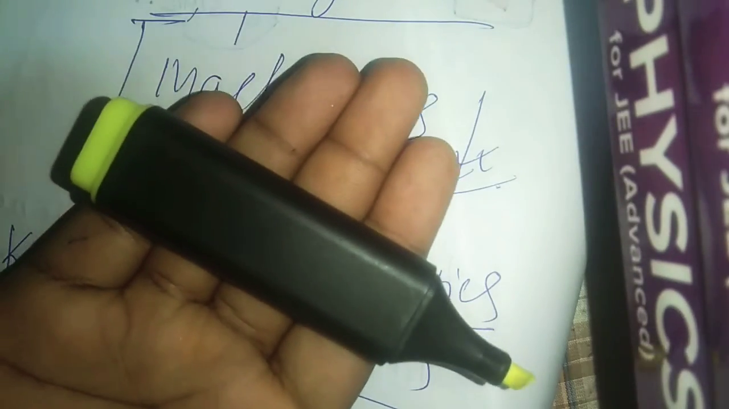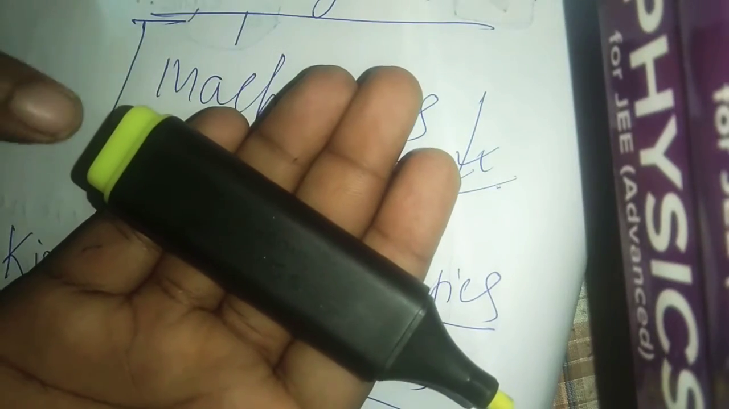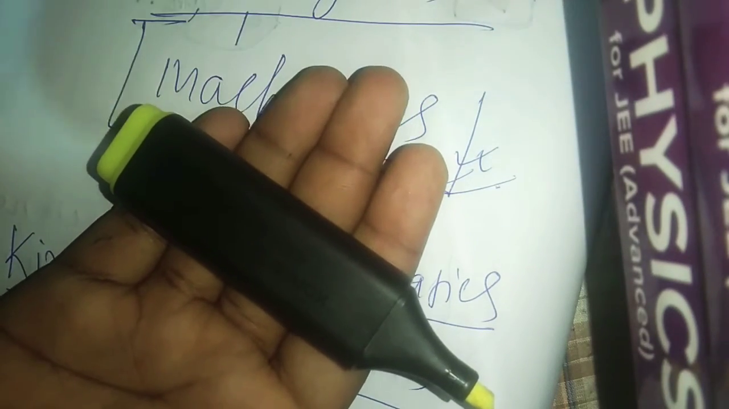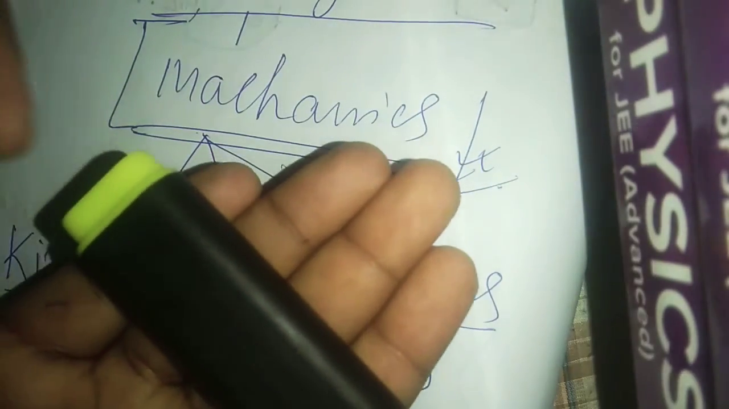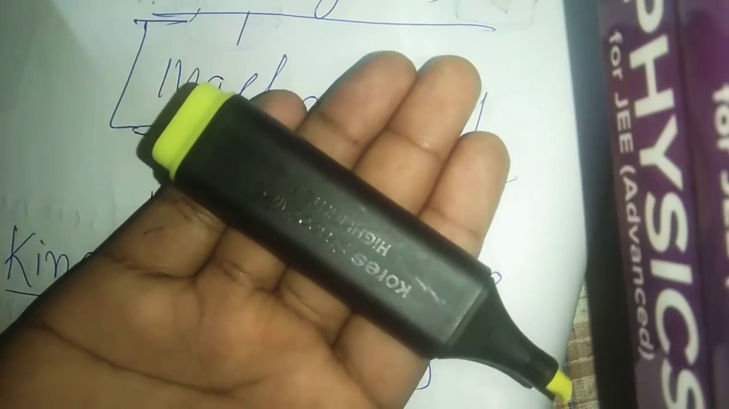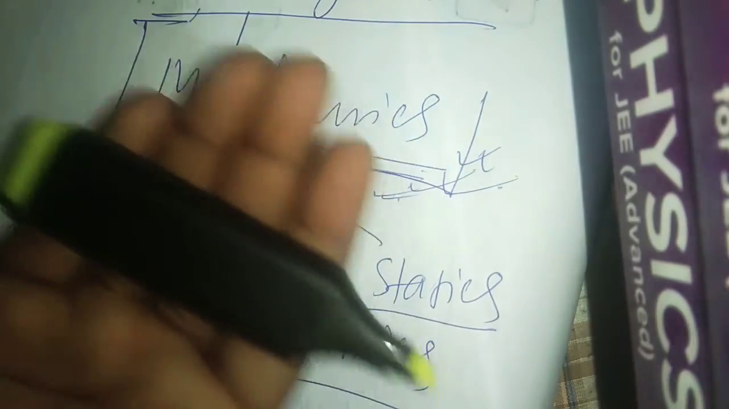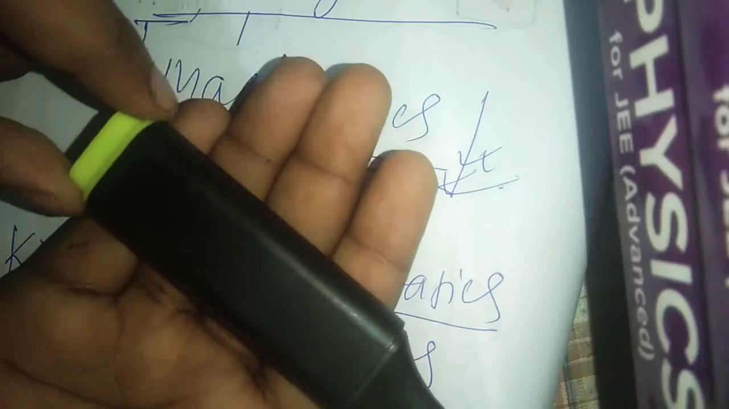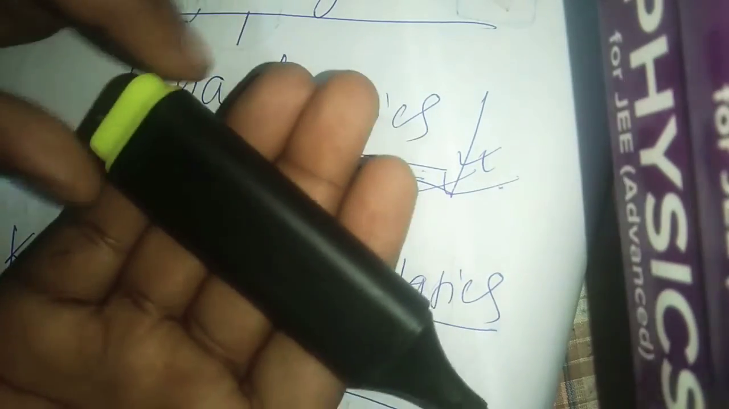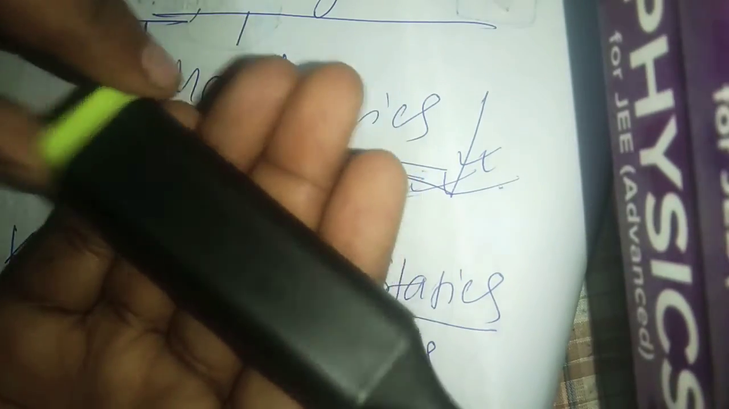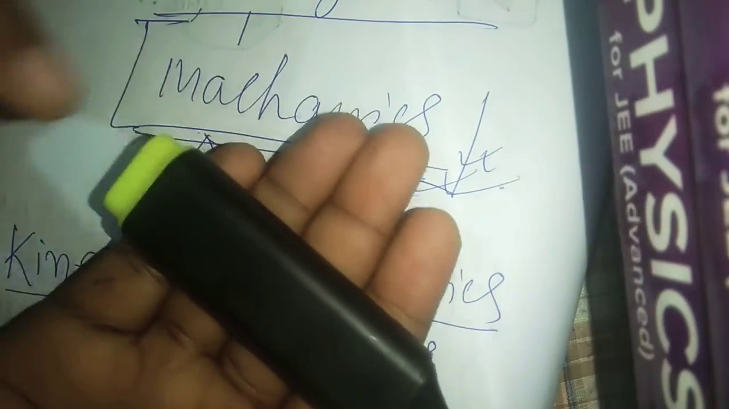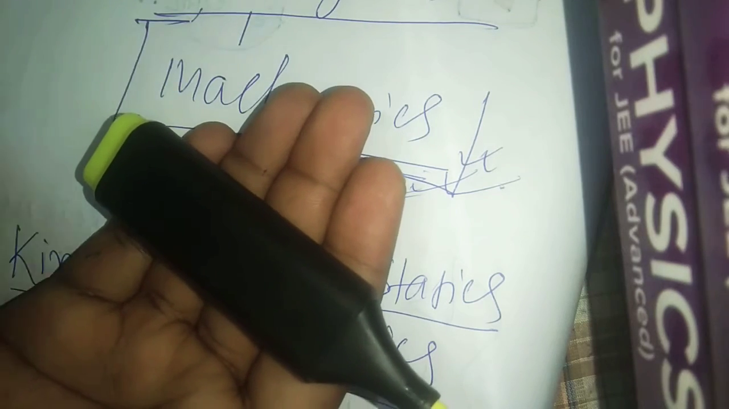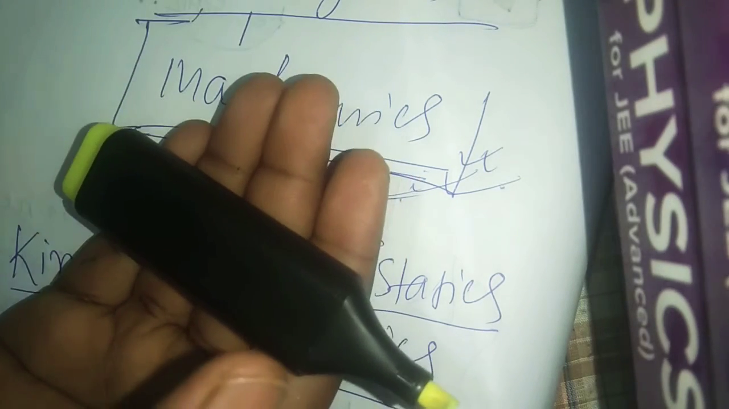Now, if in my hand this highlighter is at rest, still this highlighter has some forces working on it, but it's still at rest. So statics is nothing but a study of rest objects. Why not motion but rest objects? Which laws and which formulas it follows, we will discuss in statics.